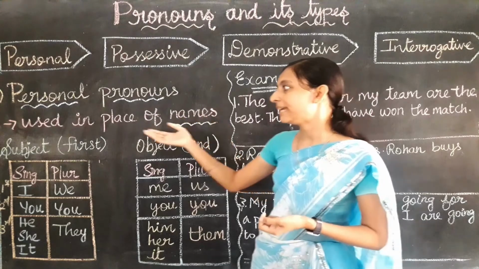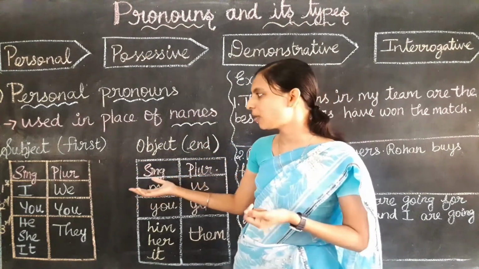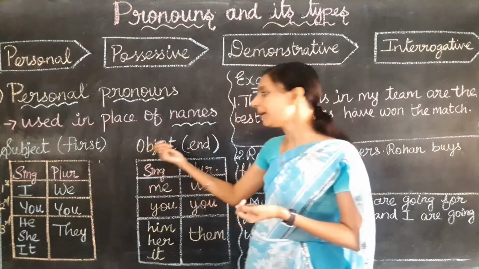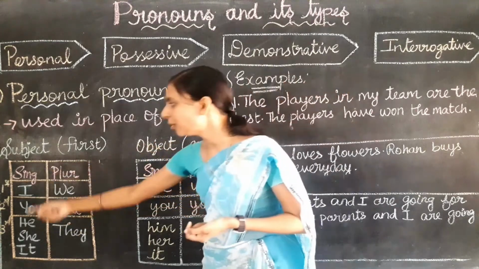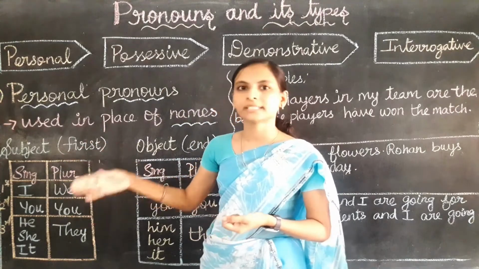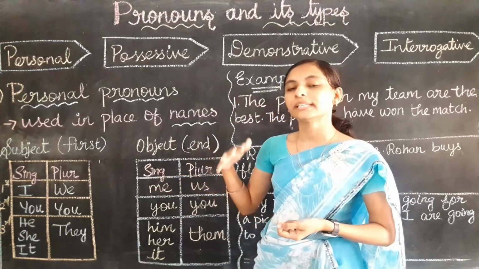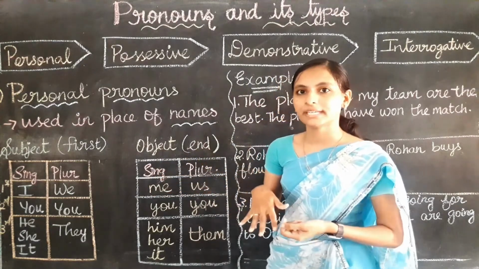And I have divided these 16 pronouns into two columns, that is subject pronouns and object pronouns. Subject pronouns are used to replace the nouns in the subject place, and object pronouns are used to replace the noun at the end of the sentence, okay.